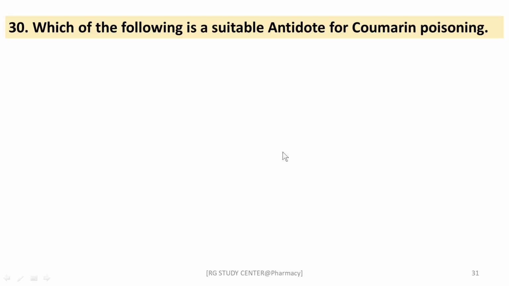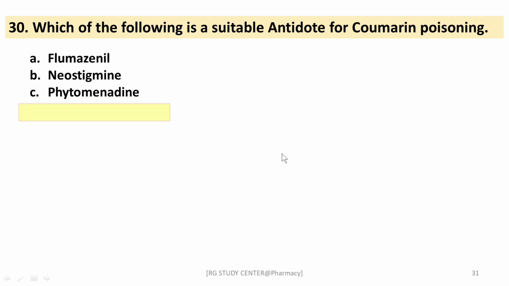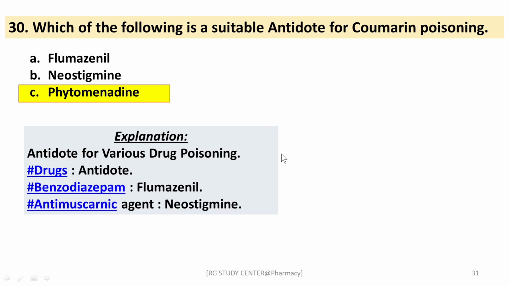Okay, which of the following is a suitable antidote for coumarin poisoning? The right answer is phytomenadione, right? The remaining one, flumazenil, is the antidote of benzodiazepines, and for anti-muscarinic agents, the antidote is neostigmine.